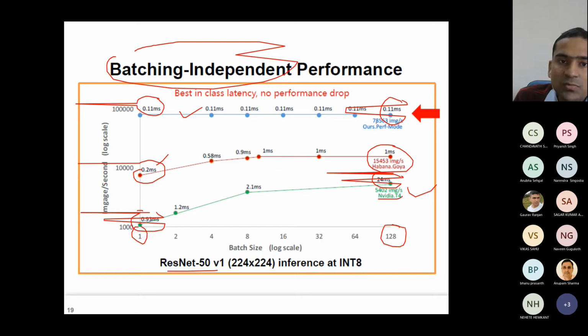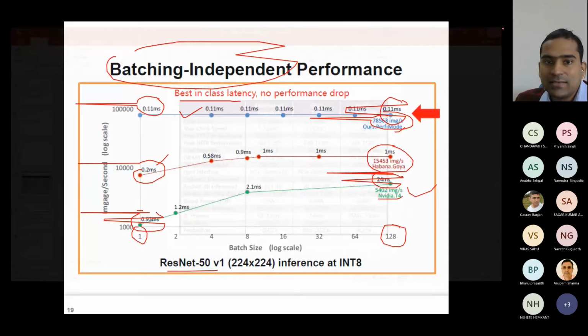And in the performance mode, it gives you a high amount of throughput. So at the best latency, that means at the least latency, you get the highest throughput. Plus, there is no drop in the performance on changing the batch size. This is very, very interesting, because usually there is a trade-off between batch size and performance.